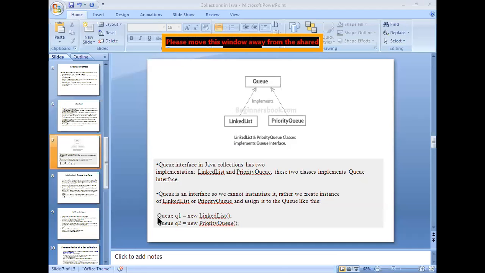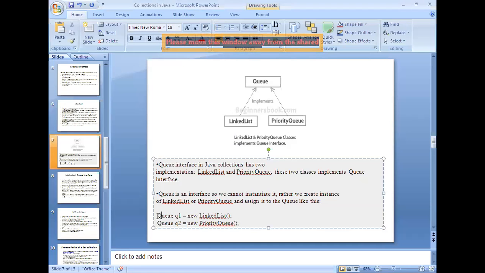So if you want to declare a queue using linked list, this is the syntax for it. If you want to create a queue with the help of linked list, this is the syntax, and this is the way of creating a queue object by using a priority queue object.